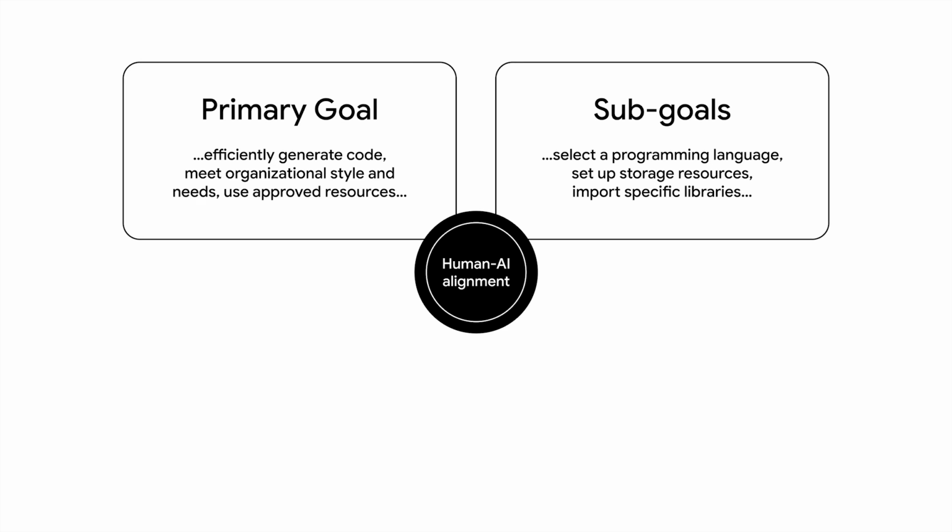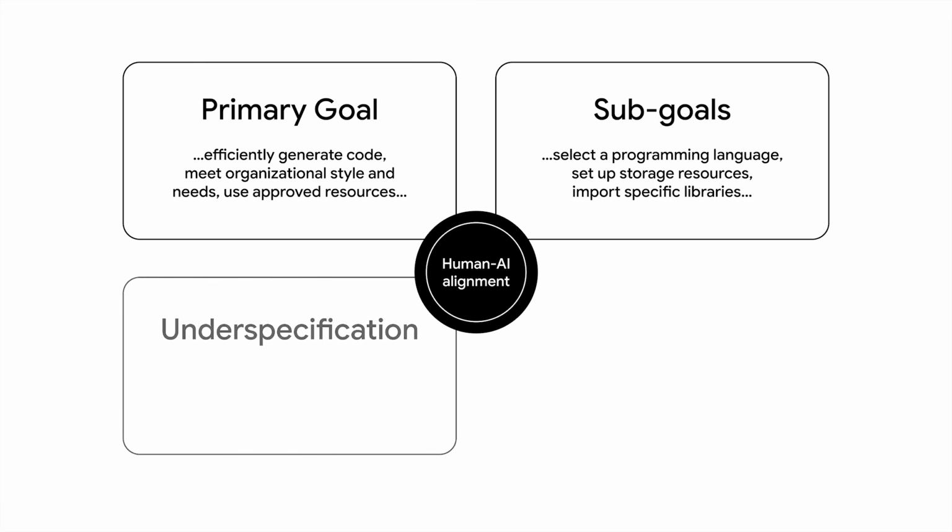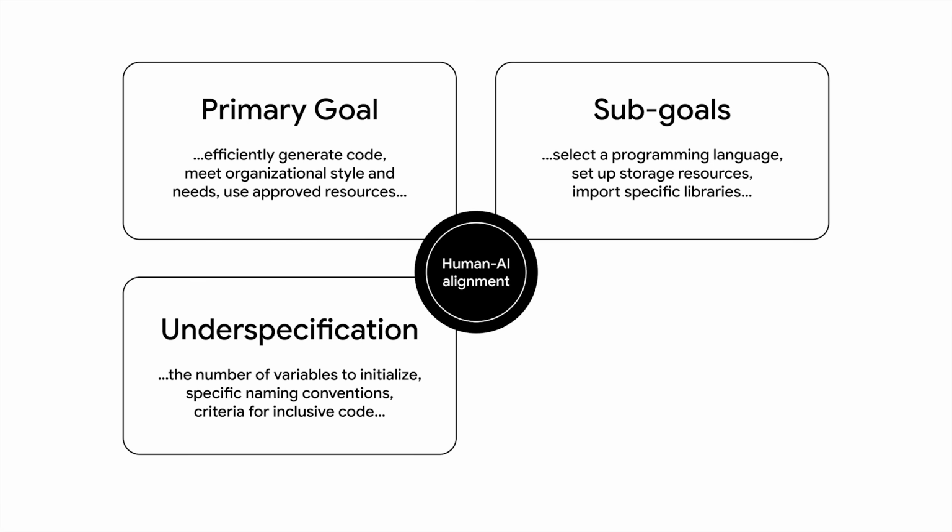In this case, sub-goal examples could be that the user needs to decide which programming language to use, set up storage resources, and import specific libraries. What could be underspecified? Which parts of the problem or pieces of information do users frequently leave out? For example, a user may underspecify the number of variables to initialize, specific naming conventions, or criteria for inclusive code.